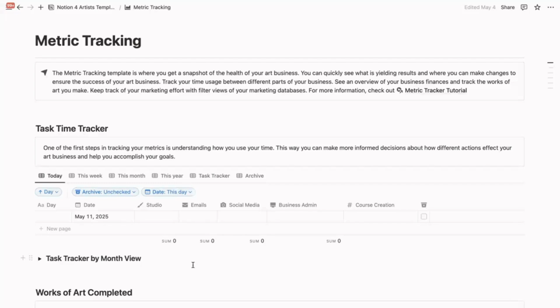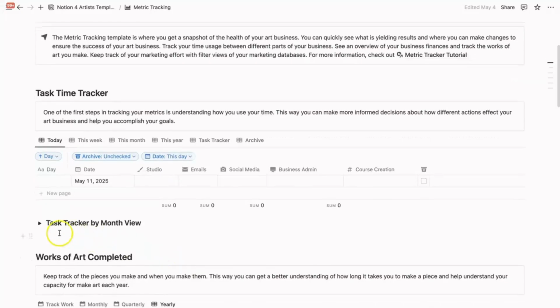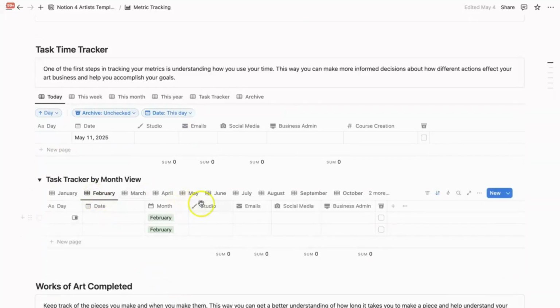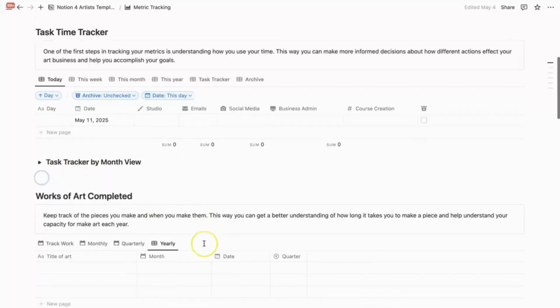As artists, it's very easy to be overwhelmed by the opportunities and the possibilities that we can do in a day, in the office, and in the studio. By having a more clear understanding of how you use your time and the impact it has, you can make more informed decisions that set you up to be more creative and better equipped to handle new opportunities. Again, the longer you do this, the more information you'll get, and you'll be able to see very key information about when and how you spent your time over different months.